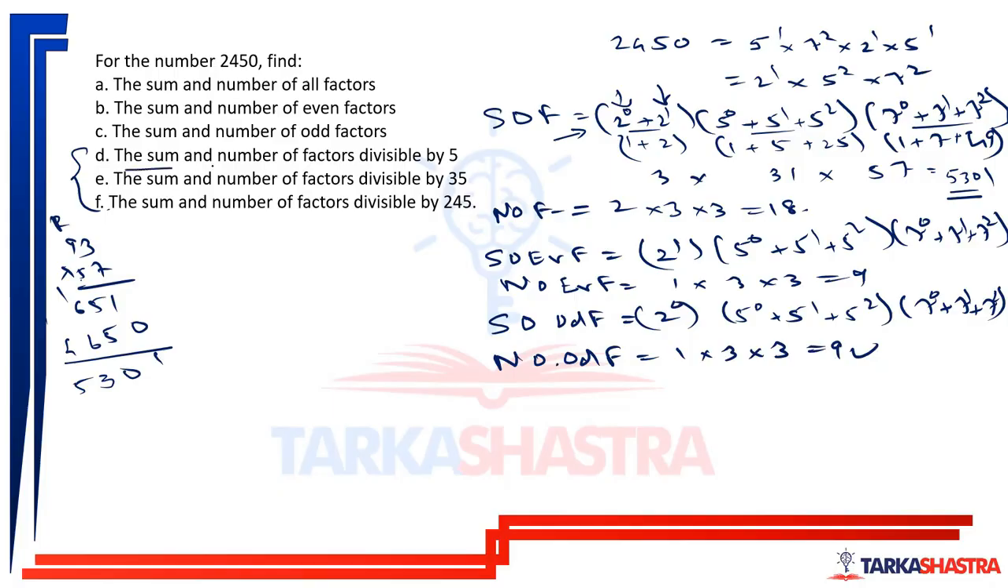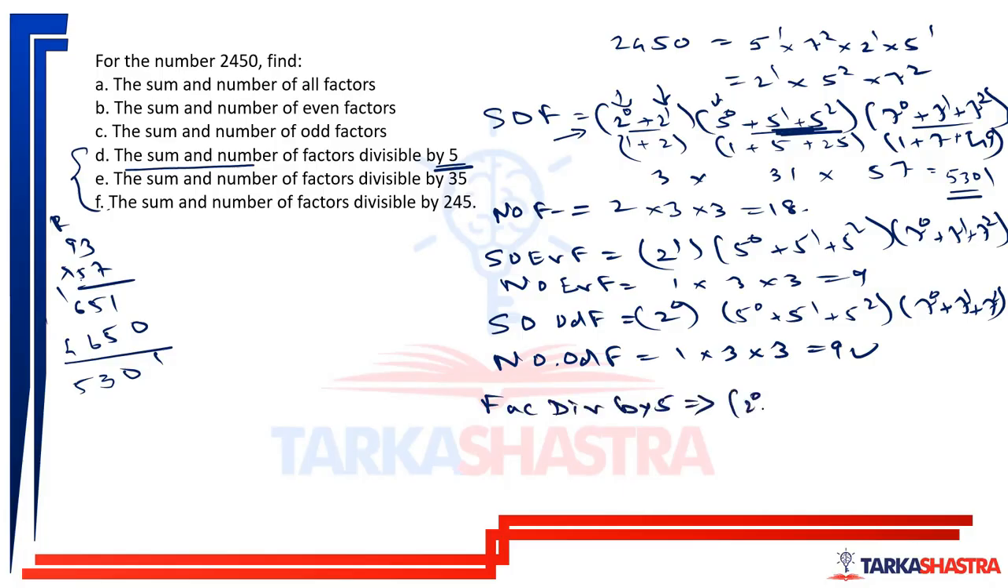Now the sum and number of factors divisible by 5. For a factor to be divisible by 5, it should be multiplied at least by 5 or a multiple of 5. So I cannot have 5 raised to 0 over here, because if multiplied by 5 raised to 0, that number will not be divisible by 5.